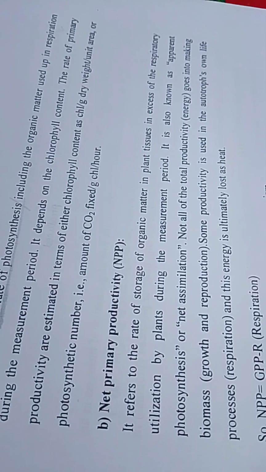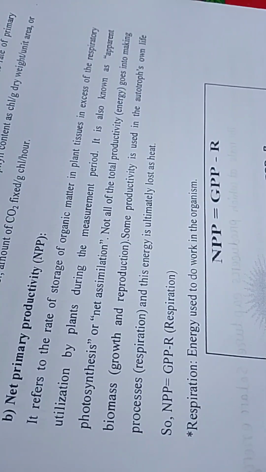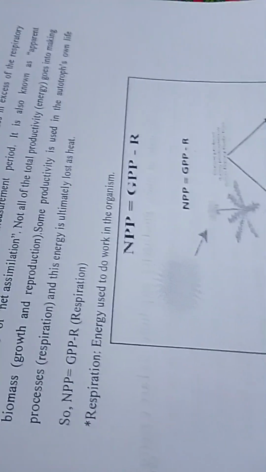Some productivity is used in the autotroph's own life processes, respiration, and this energy is ultimately lost as heat. So NPP is equal to GPP minus R, the respiration energy used to do work in the organism.